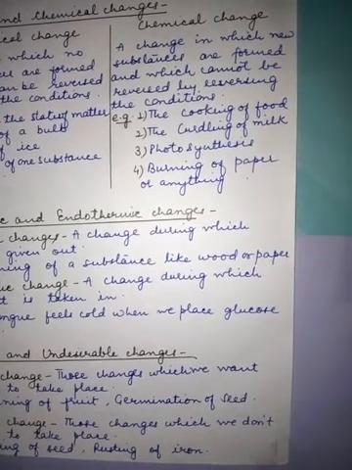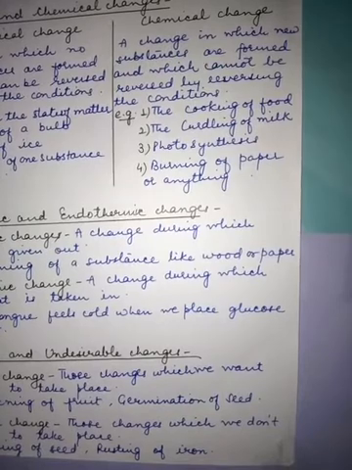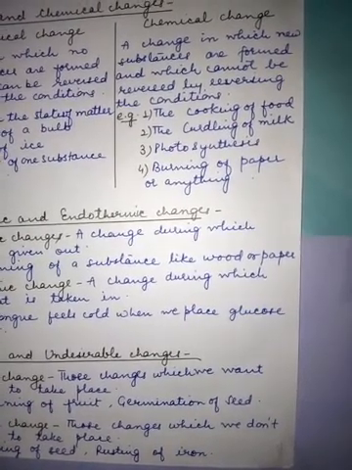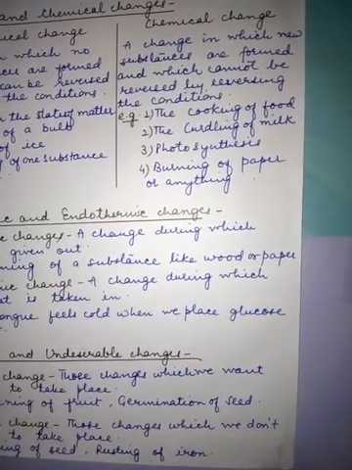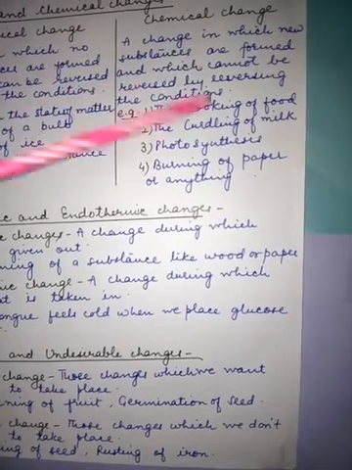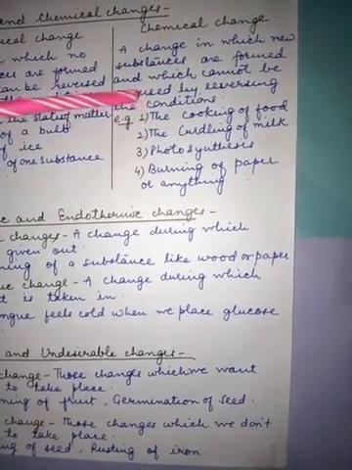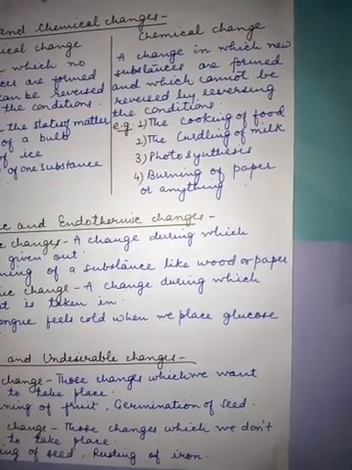After cooking, suppose you have raw lady fingers. When they are cooked, they convert into a delicious dish. So that is the formation of a new substance, and this cannot be reversed by reversing the conditions, because we cannot get that raw vegetable back.